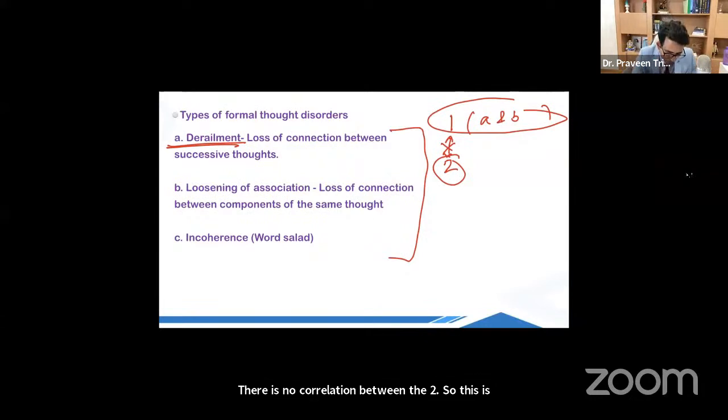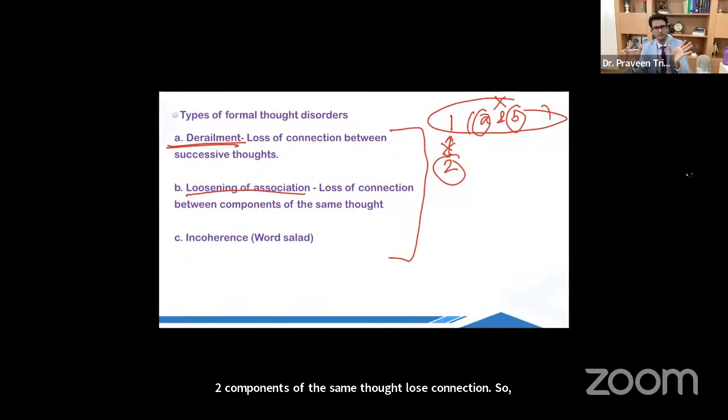Second type of formal thought disorder is loosening of association, in which two components of the same thought lose connection. So for example, my original thought was, my name is Dr. Praveen Tripathi and I am a doctor. The first component, my name is Dr. Praveen Tripathi, is well connected to the second component, I am a doctor.